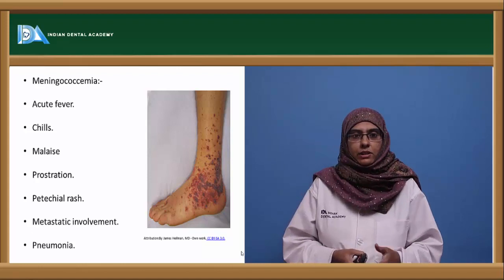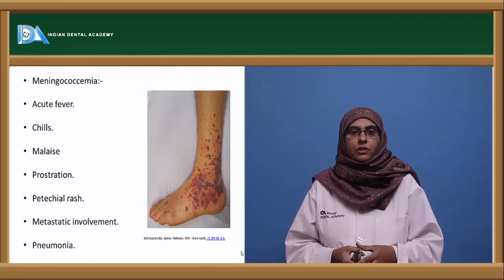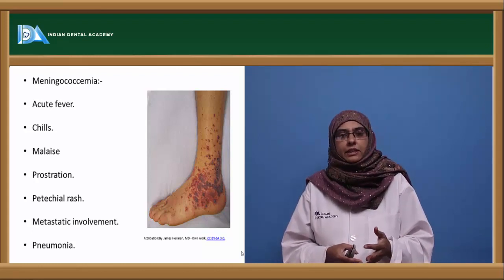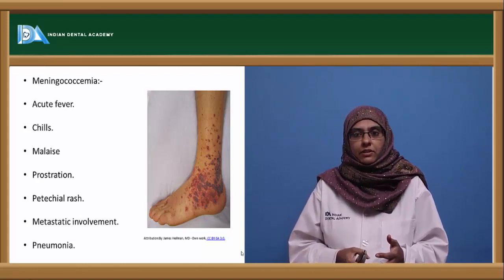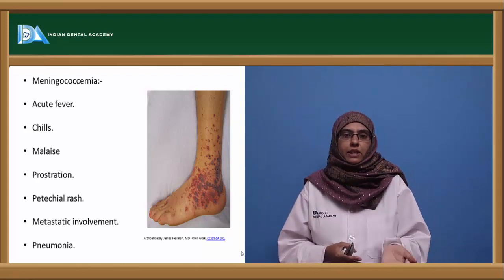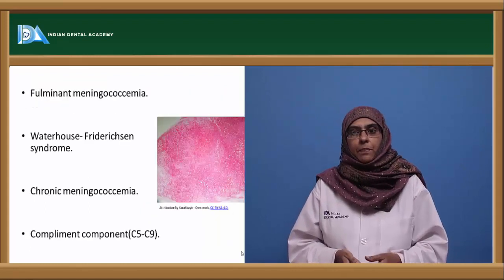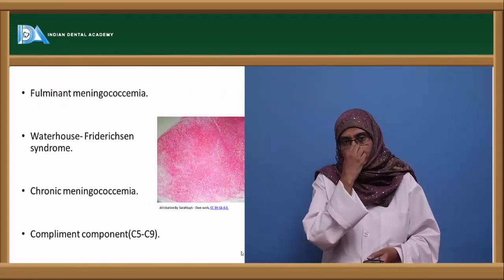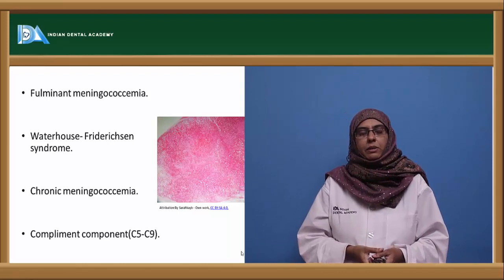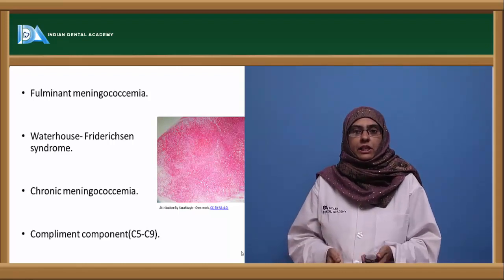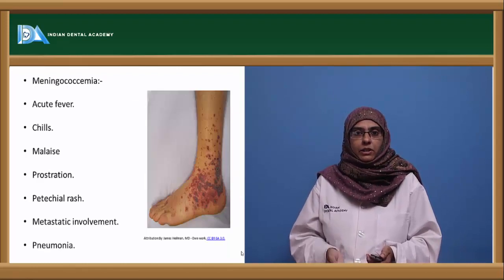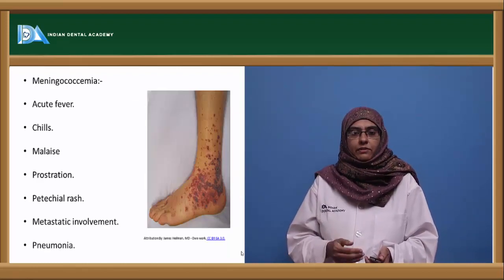And it involves the metastatic involvements of the joints, ears, eyes, and the other body parts leading to arthritis, etc. And in 10% of the cases it can lead to pneumonia. Now, few of the organisms can also cause fulminating meningococcemia, which is the secondary stage of this disease. So, initially it can cause the meningococcemia or the meningococcal infections.